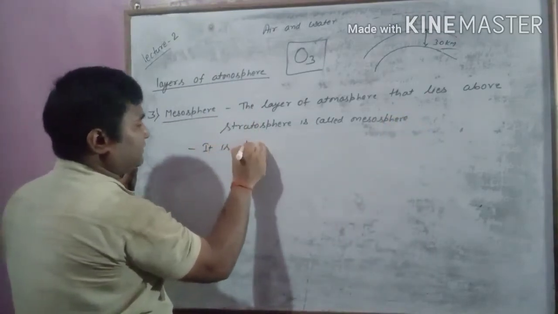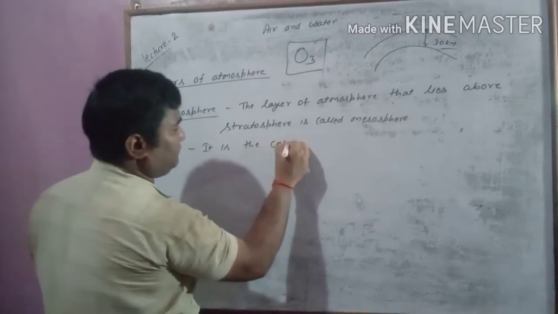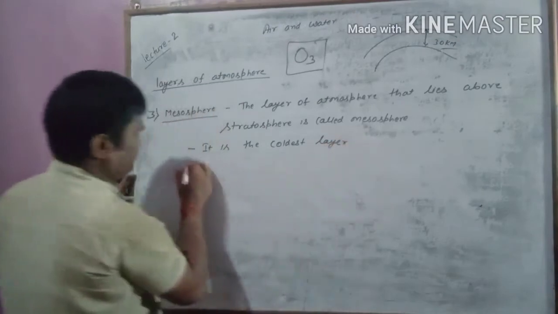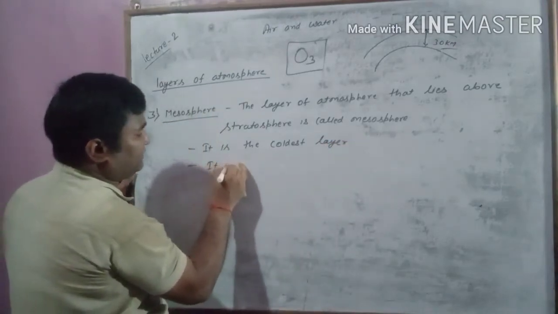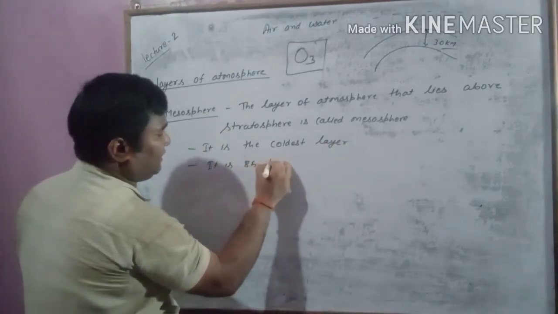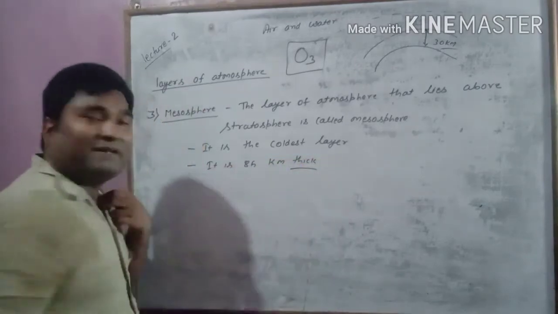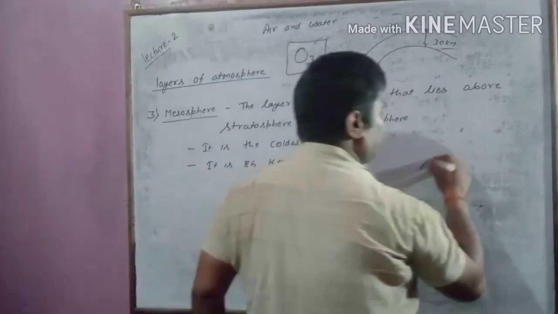It is the coldest layer. It is 85 kilometer thick. What I mean by 85 kilometer thick?